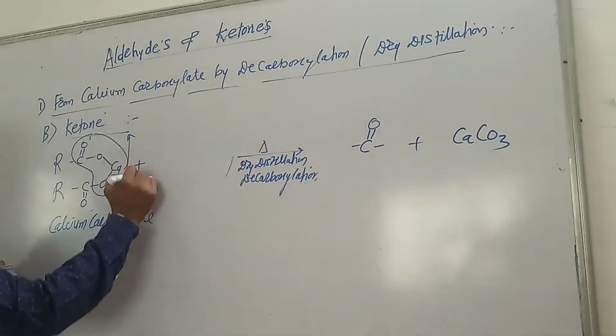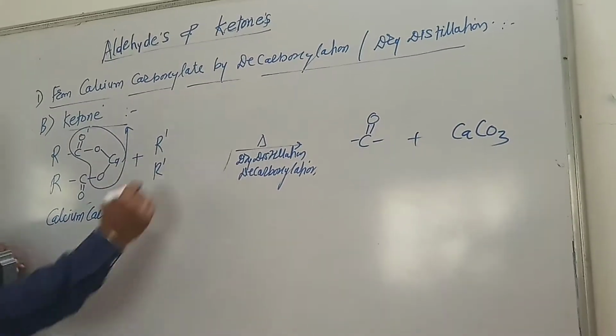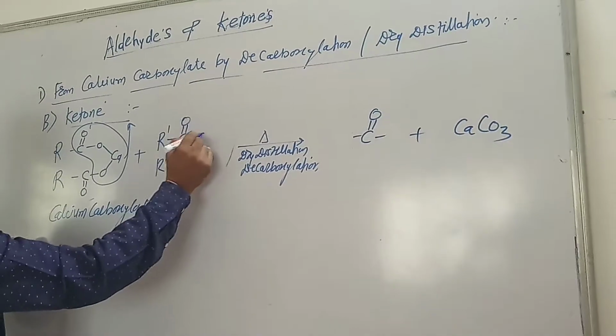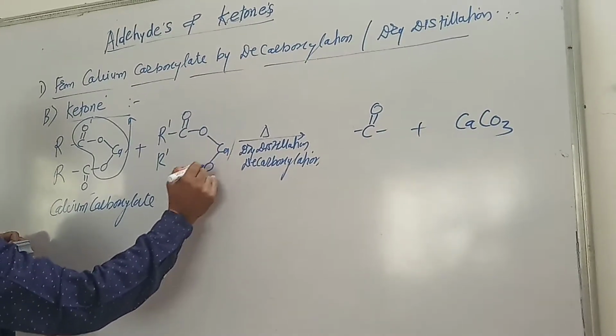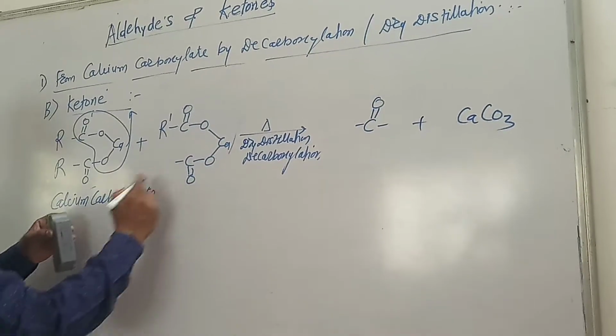If they are different, we represent them as R dash C double bond O, O Ca O, C double bond O, R dash.